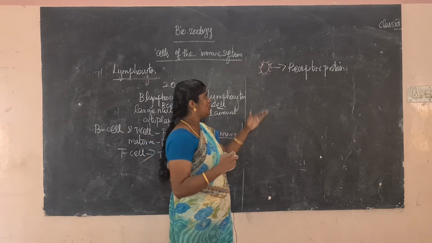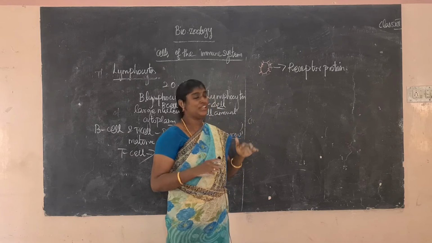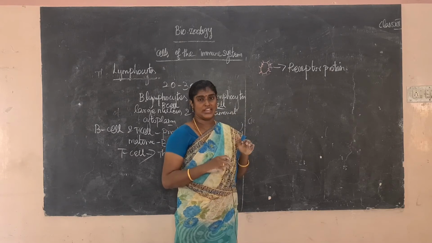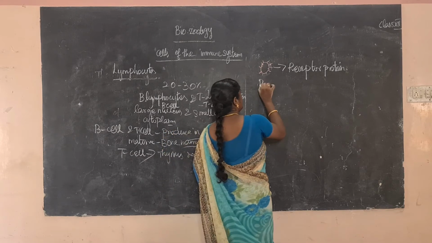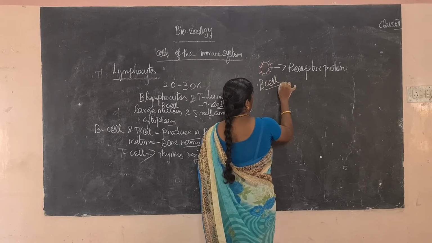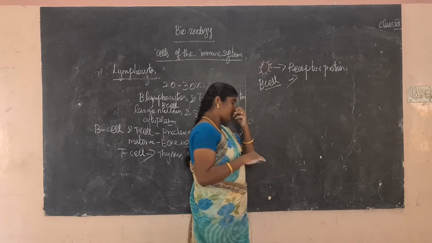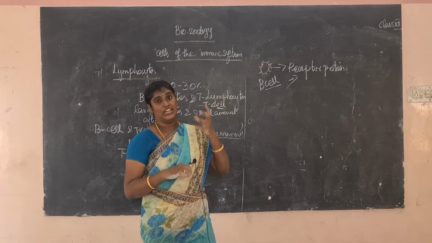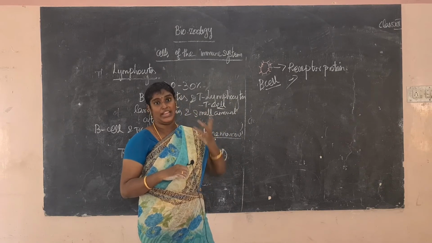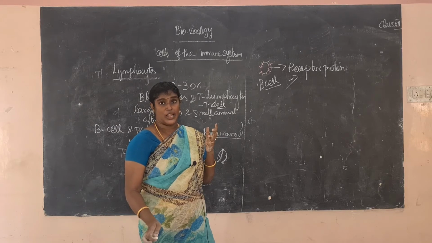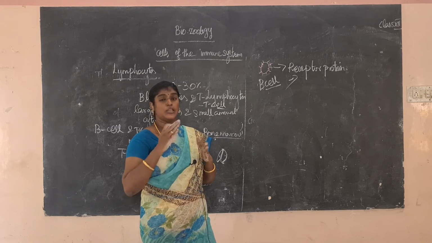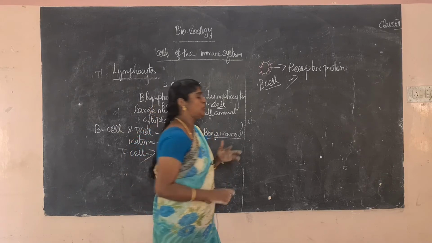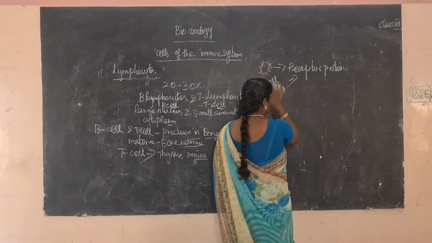So what is the use of the B cell? The B cell has receptor protein. The receptor protein binds the antigen, and then the cell is activated and divides rapidly and produces plasma cells. The plasma cells produce antibodies.